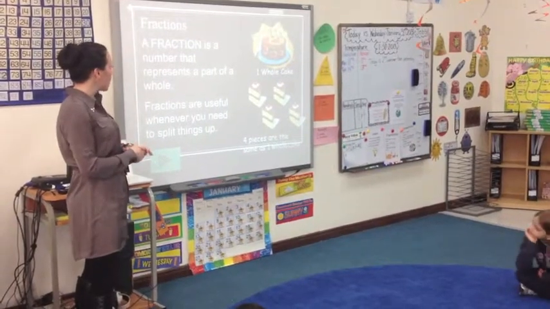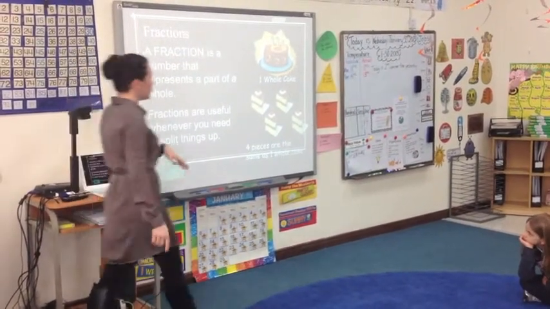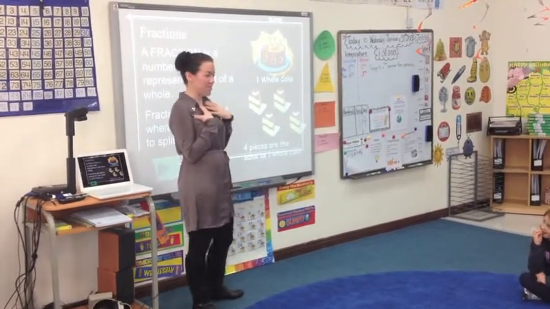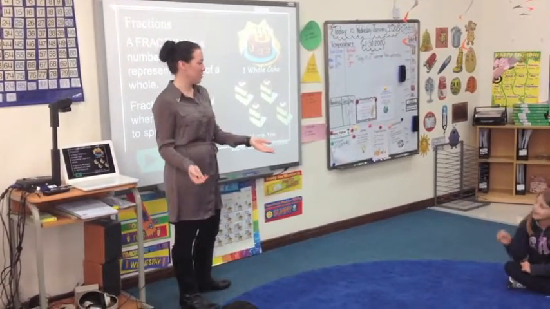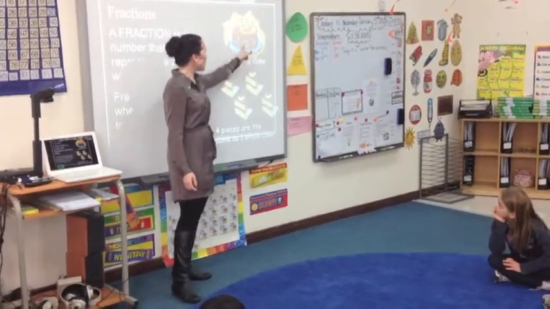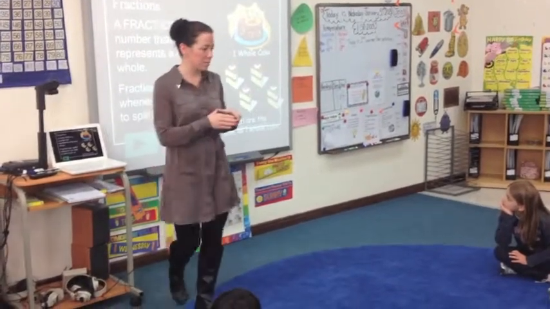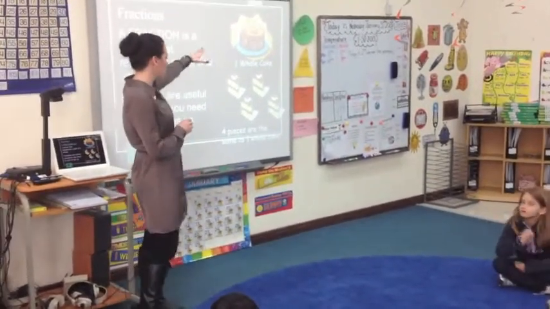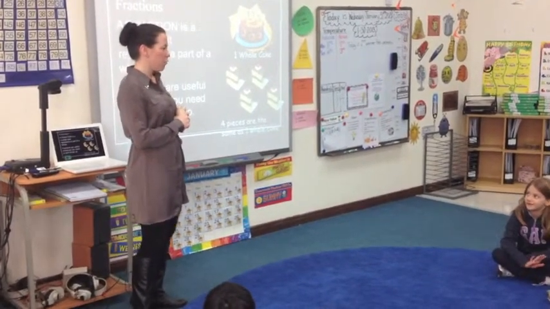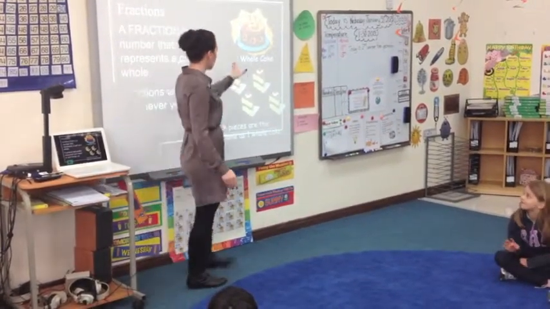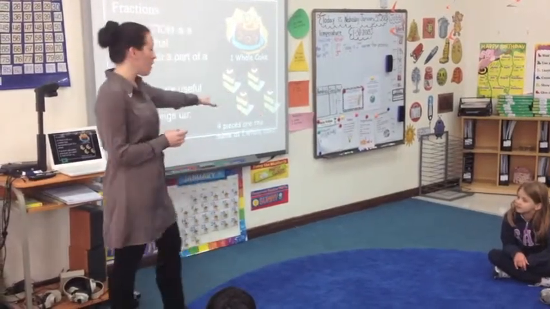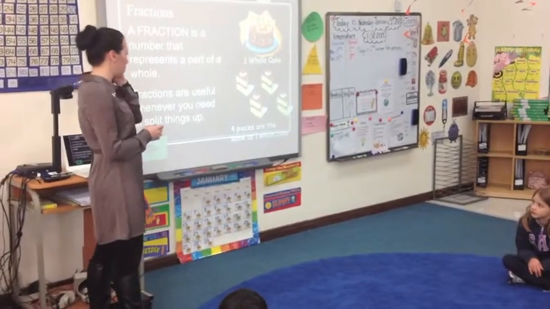A fraction is a number that represents a part of a whole. So if you see here, we have a whole cake. But should I eat the whole cake myself? No. Or do you want me to share it with you? Share. Okay, so here it says that we can cut the cake into 4 equal pieces. So that means I can only share this cake with 4 of you. If we really wanted to, we could cut them even smaller, and then the fraction would change. But right now we're talking about 1 cake and 4 pieces.